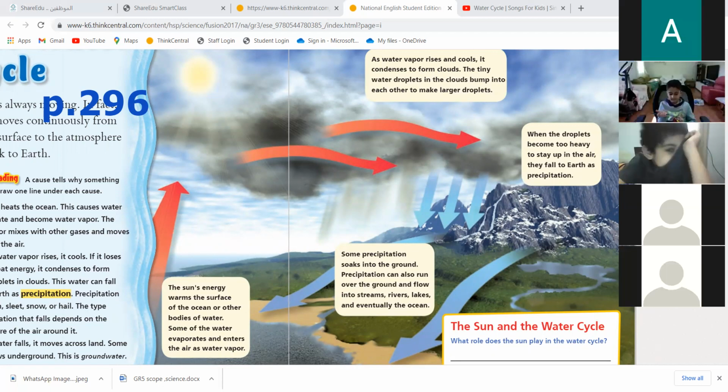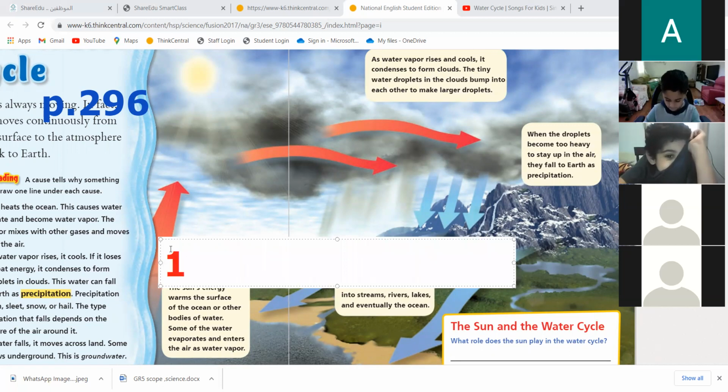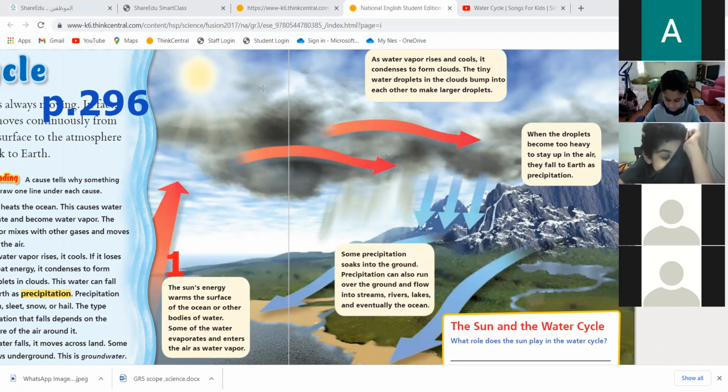I hear someone singing. Hi, Abdurrahman. I want you to tell me. Okay. Abdurrahman, this is number 1. Okay. I want you to write number 1 and put a square on it.